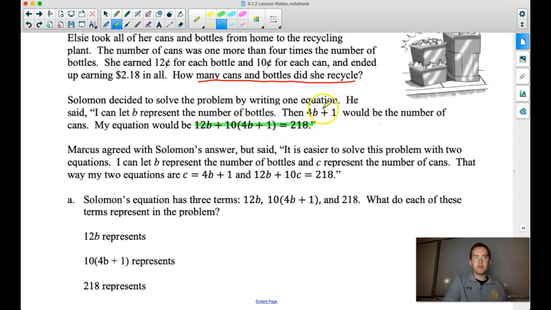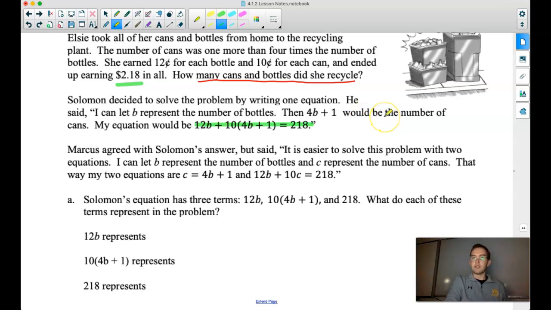I think the 4B plus 1 is the number of cans, because we have 1 more than 4 times the number of bottles. We know that we get 10 cents for each can and 12 cents for each bottle. So that makes sense that we put that 12 in front of our variable B, because B stands for the number of bottles. 4B plus 1 is our number of cans, and we get 10 cents per can, so we get 10 times 4B plus 1. If we convert $2.18 into cents, every dollar is 100 cents, so we have 218 cents overall.